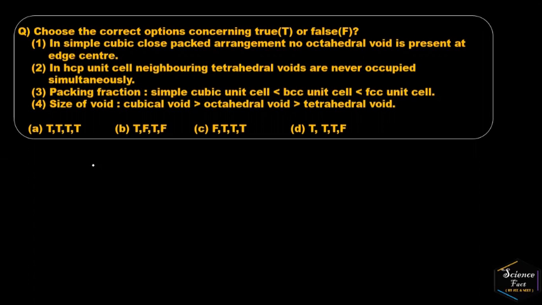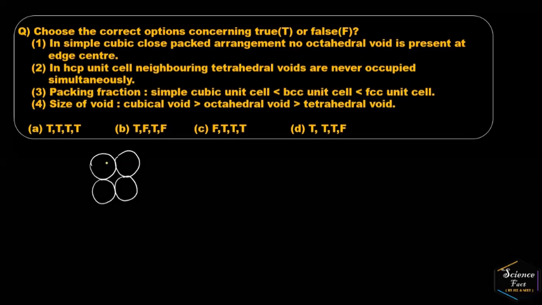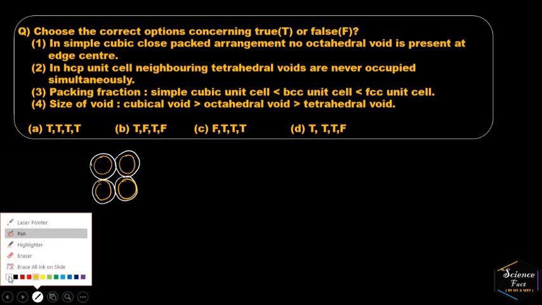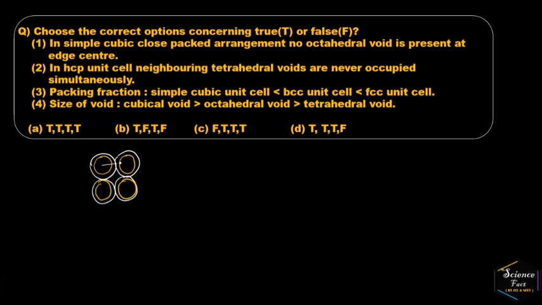simple cubic. In simple cubic unit cell, atoms arrange in this manner. That is, in the first layer, square planar type, and in the second layer, atoms occupy exactly over the first layer. Thereby we will get a cubical system.